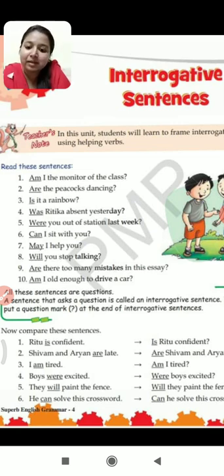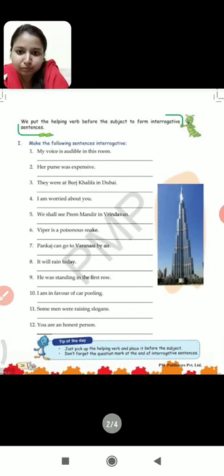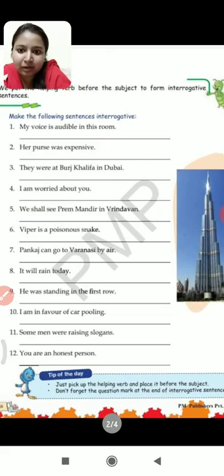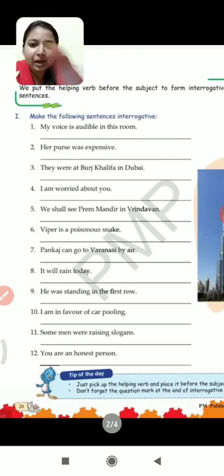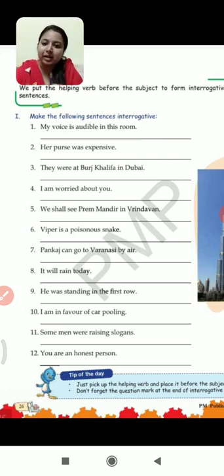You have to place the helping verb before the subject, and then you have to frame the sentence. Now, it is already written, we put the helping verb before the subject to form an interrogative sentence. Means always the helping verb is placed before the subject to frame any interrogative sentences, to frame any questions. हम लोग हमेशा helping verb को subject के पहले place करते हैं कोई भी sentence frame करने के लिए.